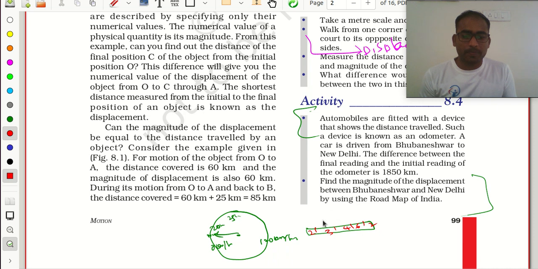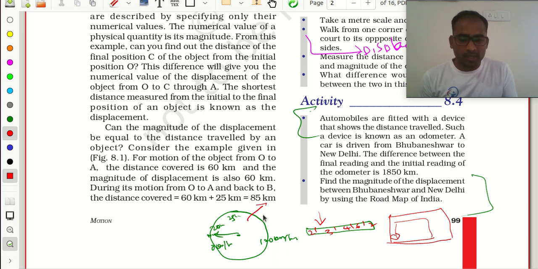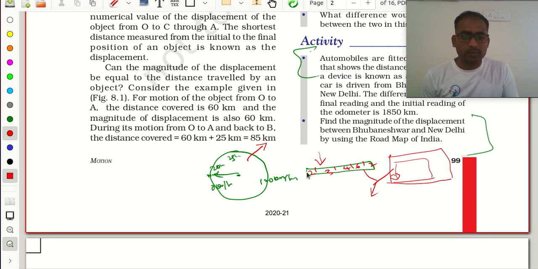This is the previous type of bike. Now we are having a digital display. In digital display, I can also show how much distance I covered in my display. We need to know what is the difference between these 2 meters.